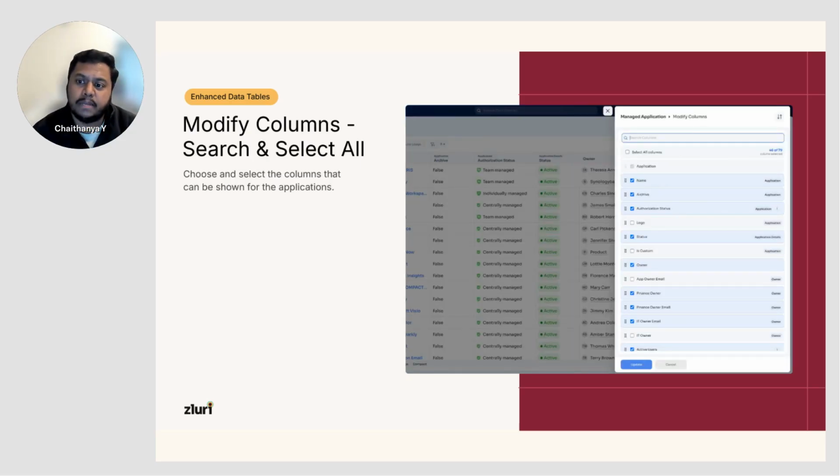With this, we also expanded the number of columns, or data points, that you can see for every single entity on Zluri. So you can select the particular columns you're looking for, search, and define what sort of entity you want. You can also sort the columns in the order in which they come up on the screen. We've realized that customers use this a lot, especially because they want specific action data points that they can export and keep a tab on. So this has been superbly useful for them.